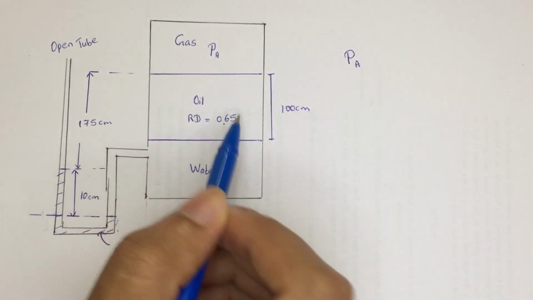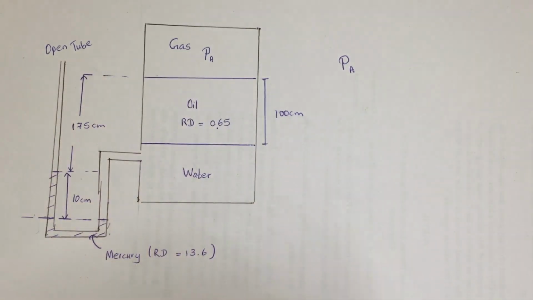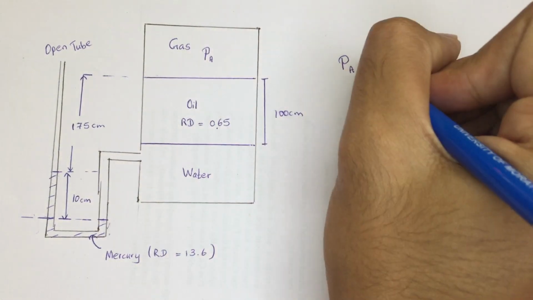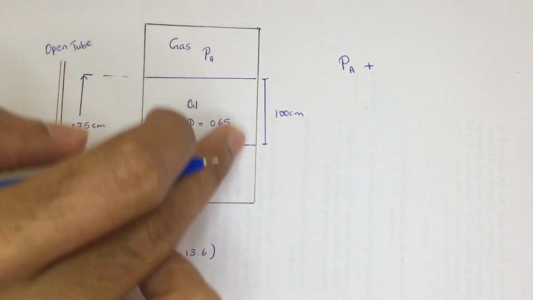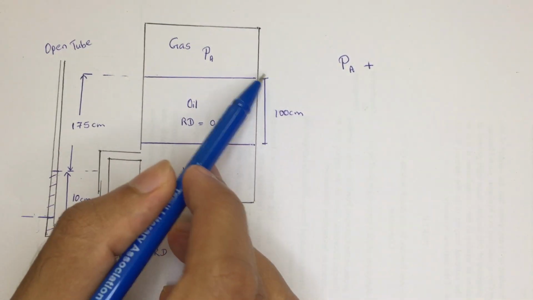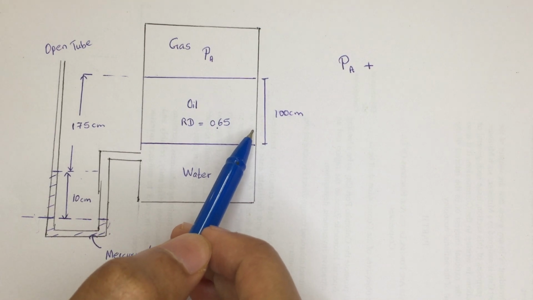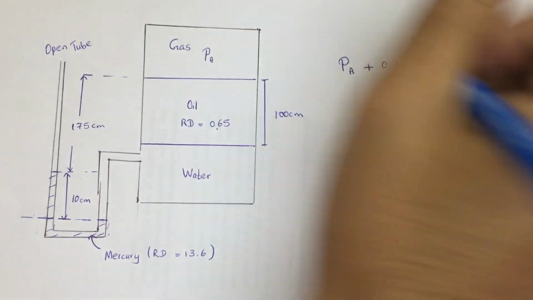So when we are considering the oil, which has the relative density of 0.65, we knew that when there is a fluid, we can directly use H rho G. So when we are considering H rho G, we need H, the height of this oil, which is making the pressure in that water. You can find it out, it's going to be 0.1 meter.